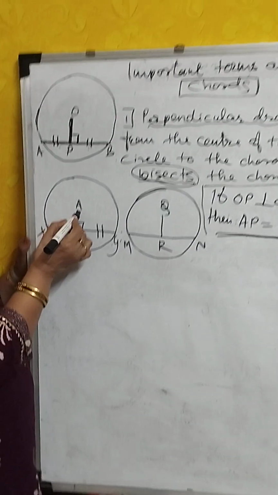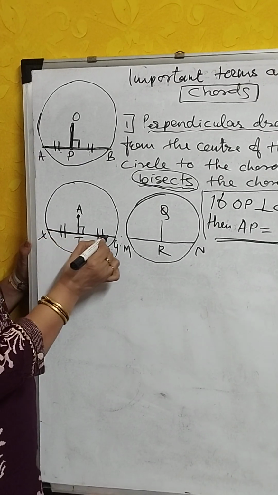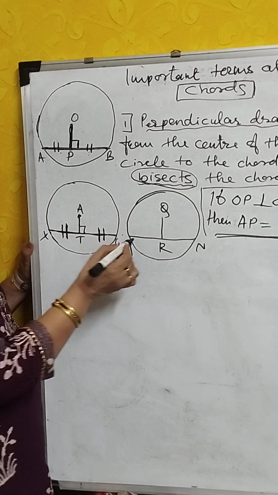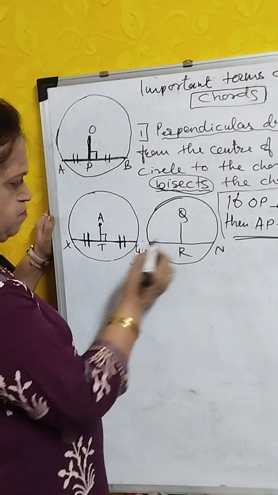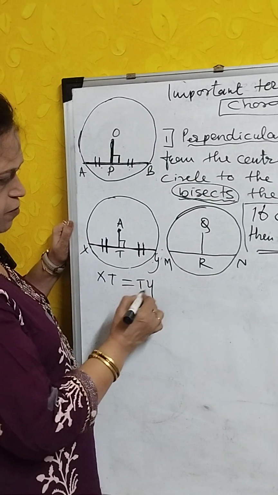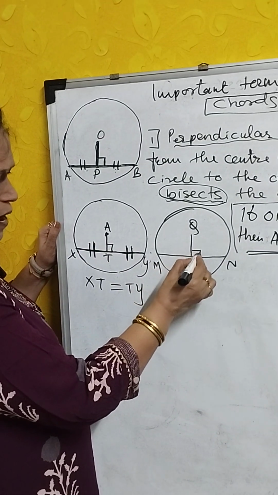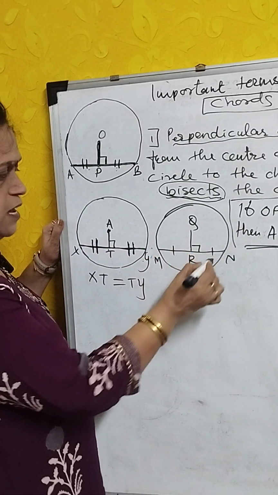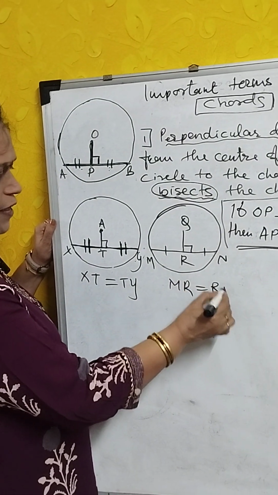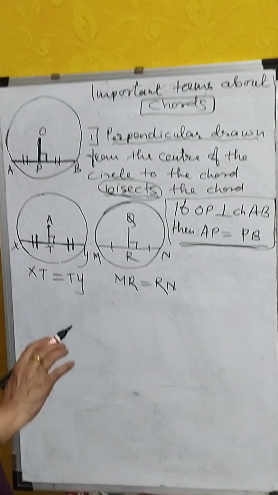Here, QR is perpendicular, so MR is equal to RN. This is an important property about chords.